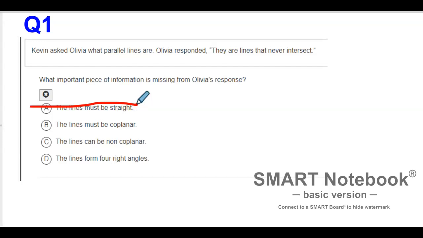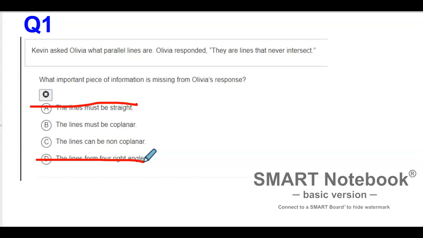We also can automatically eliminate D because D says the lines form four right angles. Well, we know that lines that form right angles when they intersect are called perpendicular lines, not parallel lines. So D is not the correct answer.